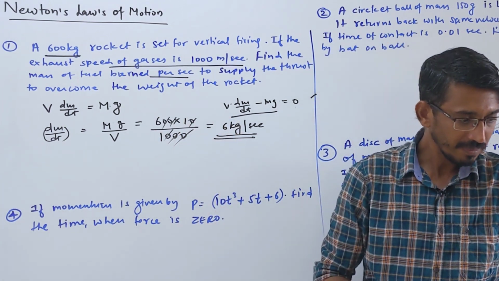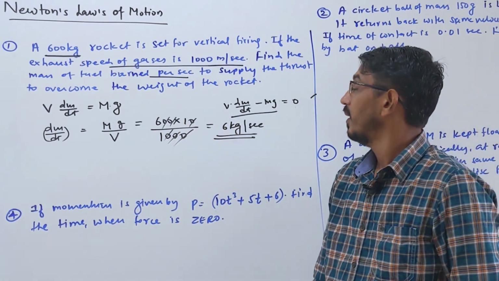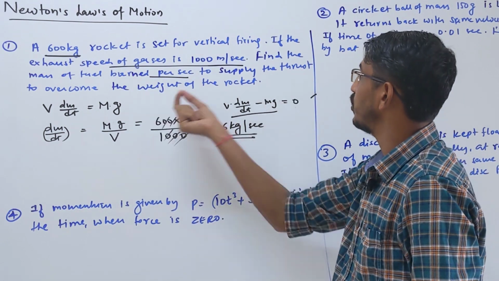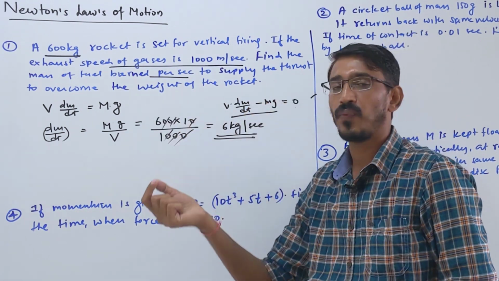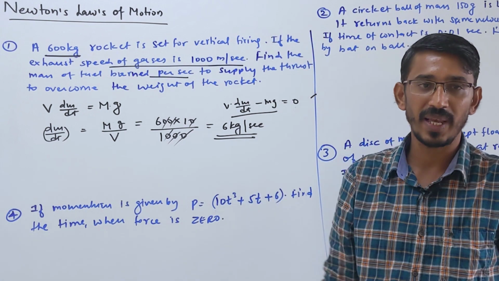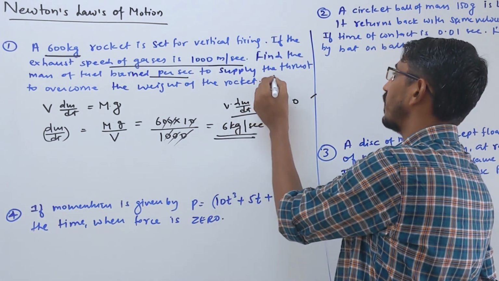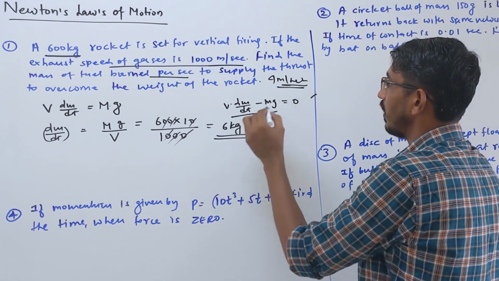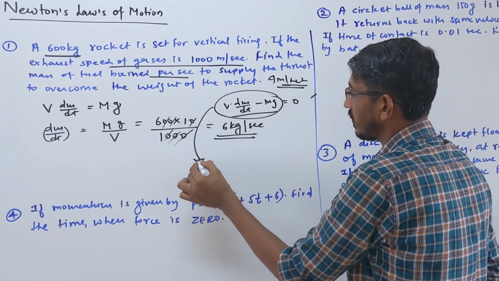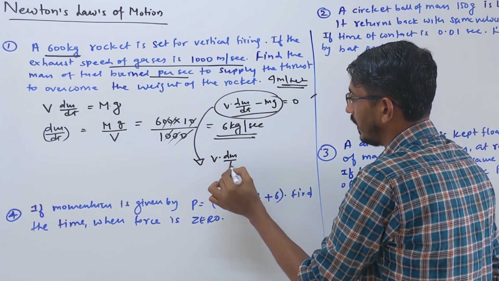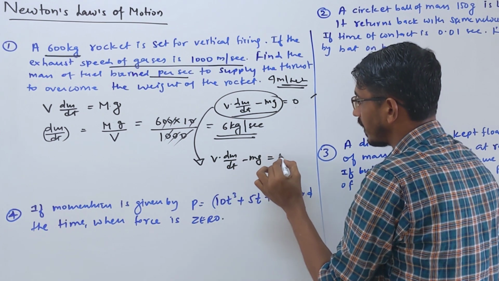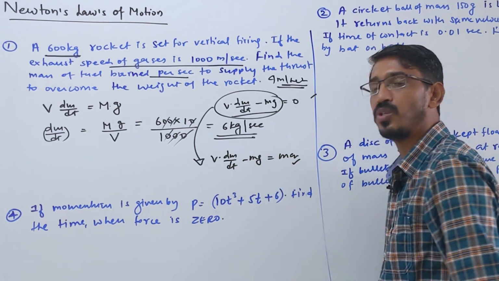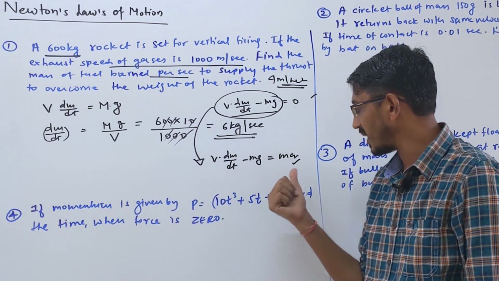By chance, if they ask how much fuel should burn so that the rocket flies at some acceleration, suppose 5 meter per second square, then the complete equation will not be this. You have to write V into dm by dt minus mg equals ma, because here the rocket is accelerating.